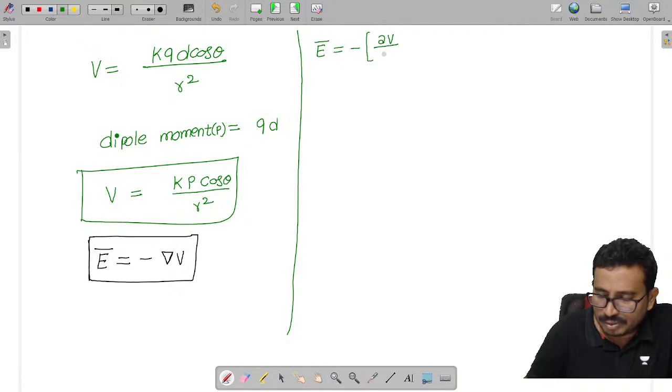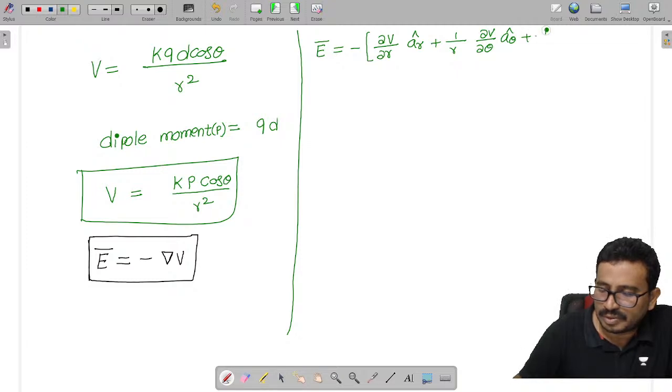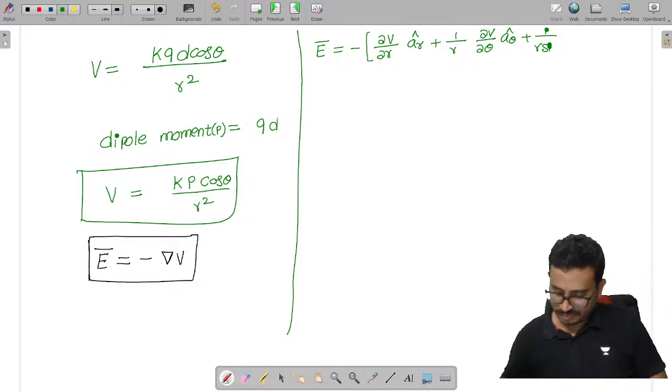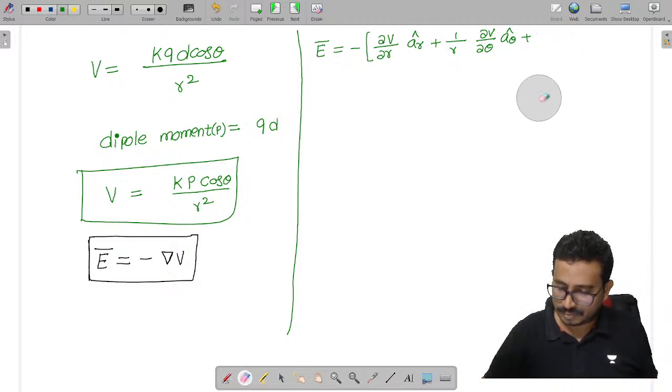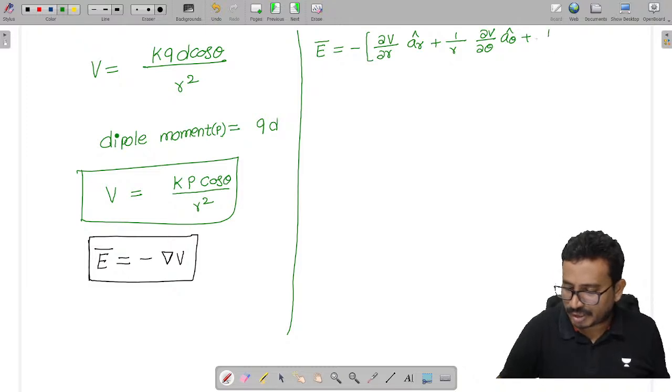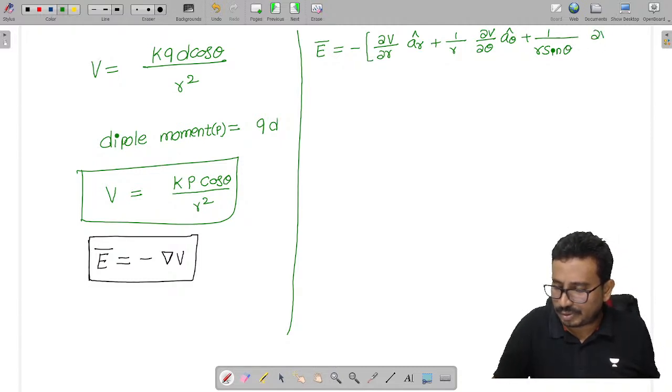So here, that is dou V by dou r into a r cap, plus 1 by r into dou V by dou theta into a theta, plus 1 by r sin theta into dou V by dou phi into a phi.